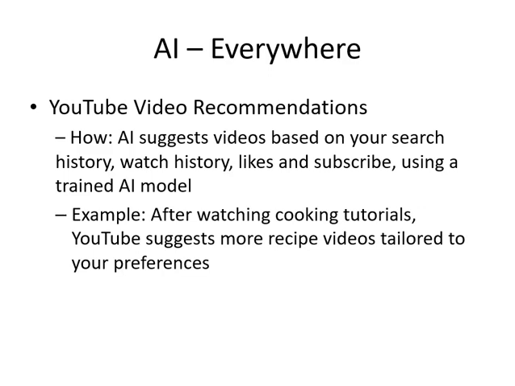So there is an AI model which is trained on the data they get from our patterns, and then they suggest videos to us. Once you see a video about cooking tutorials, or if you are looking at videos for football matches, you will be getting similar kinds of videos recommended to you.